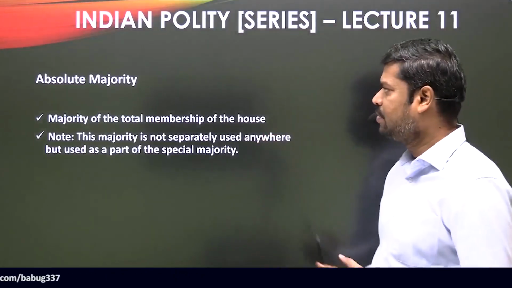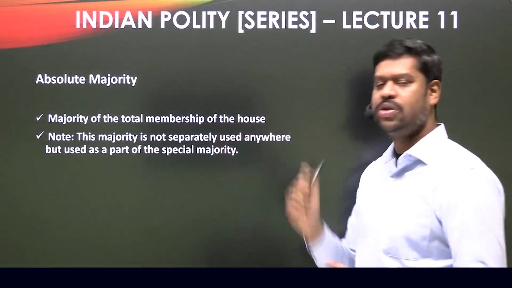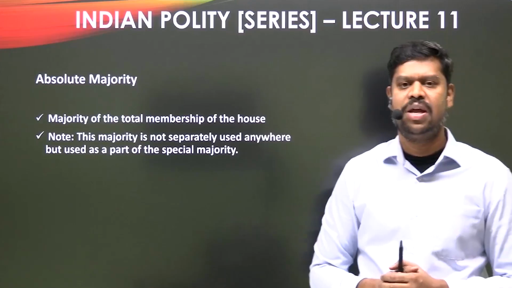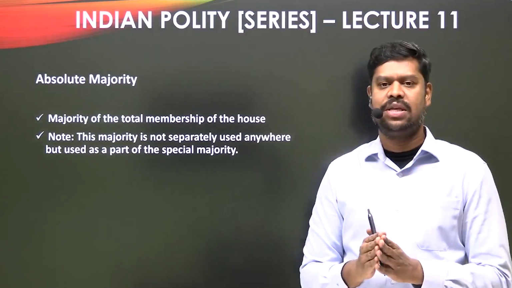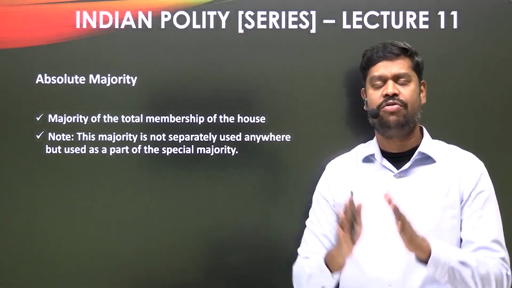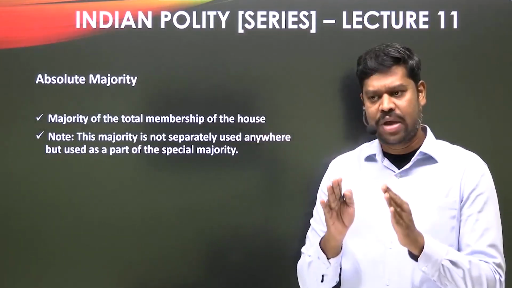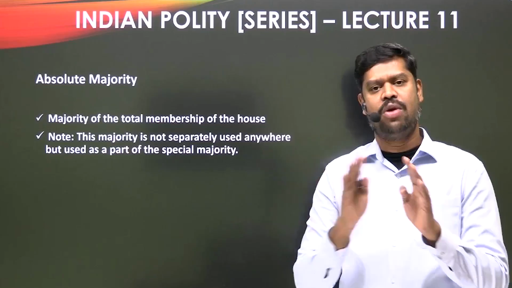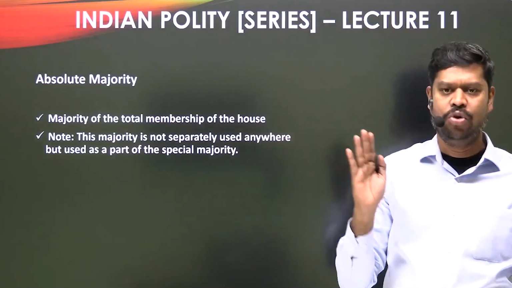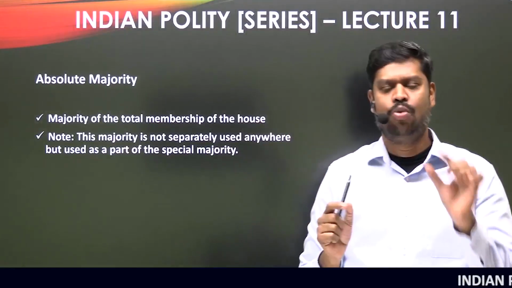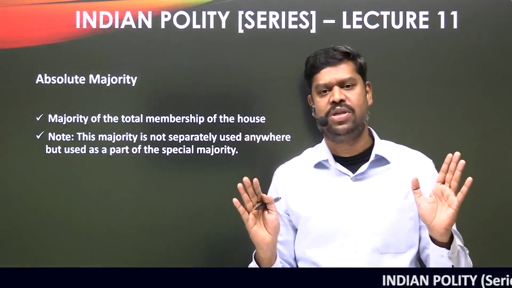The second type of majority that we are going to discuss is absolute majority. And what is absolute majority? As the name suggests, absolute majority is nothing but the majority of the total membership of the house. So to calculate the absolute majority, you don't have to worry about anything. All that you need to know is the total membership of the house. Only if you have this particular data, it is more than sufficient.